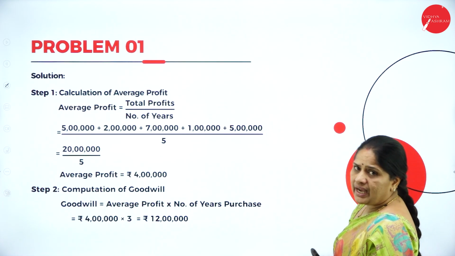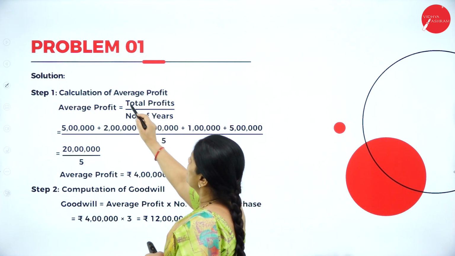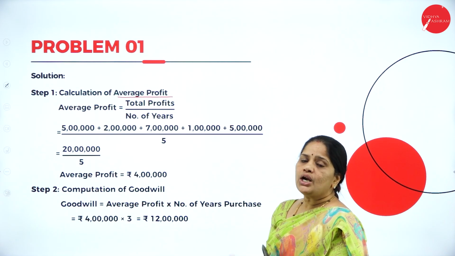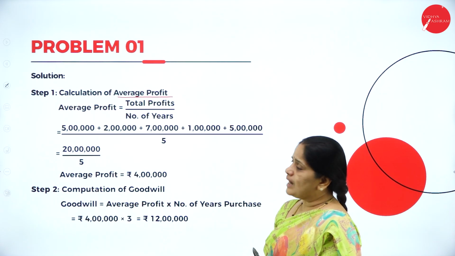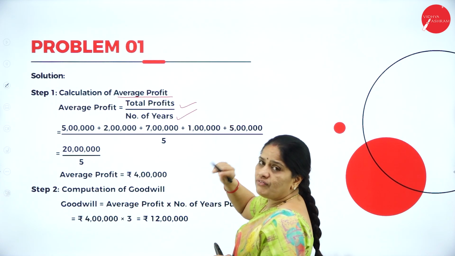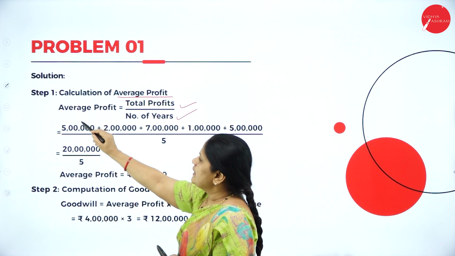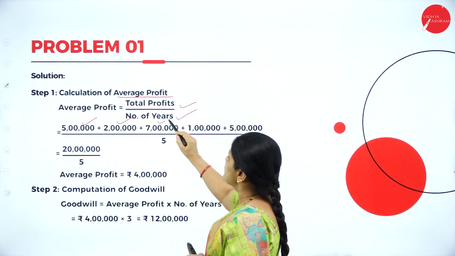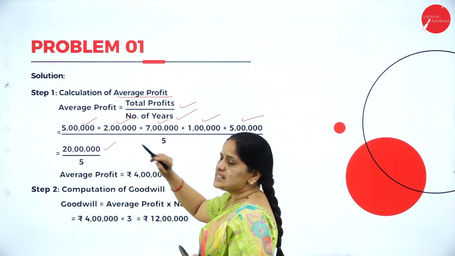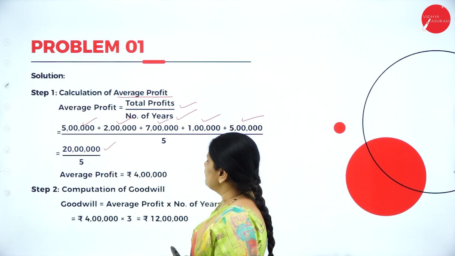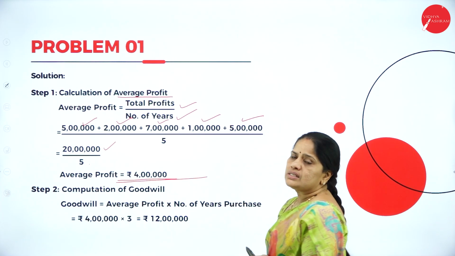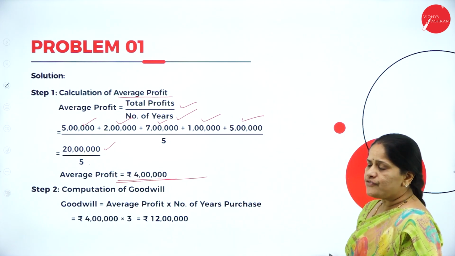So, here we have the solution, calculation of average profit. Total profit divided by number of years. I am adding 5 lakhs plus 2 lakhs plus 7 lakhs plus 1 lakh plus 5 lakhs. Total I am getting 20 lakhs, divided by 5. So, the average profit is 4 lakhs.